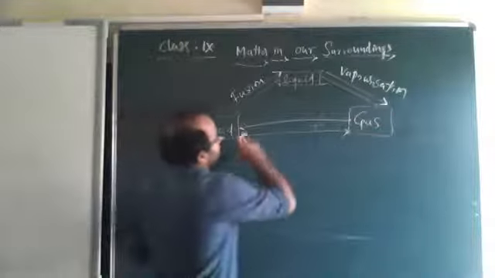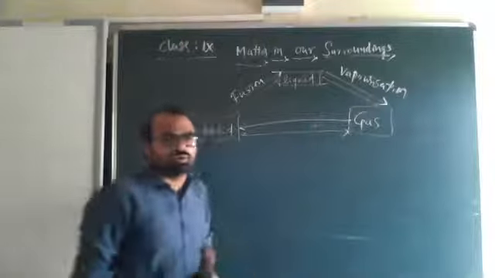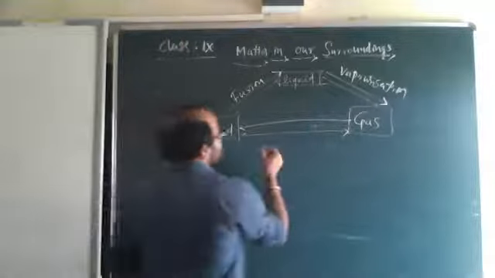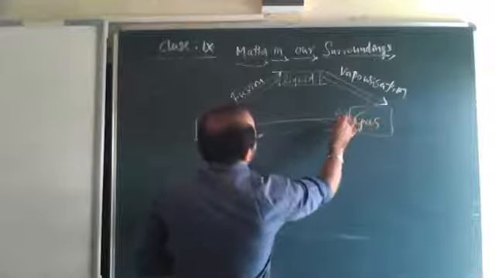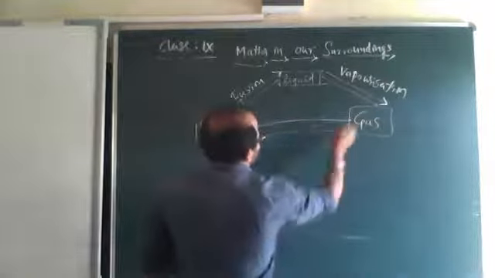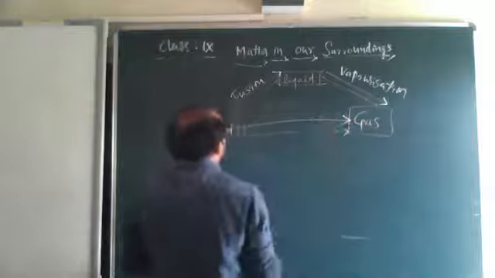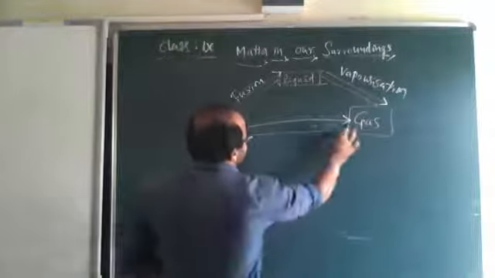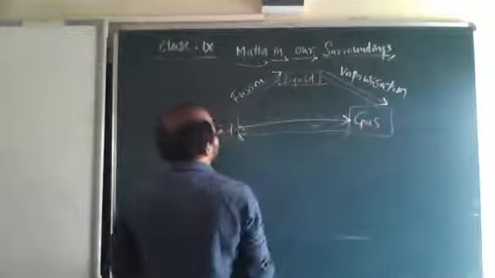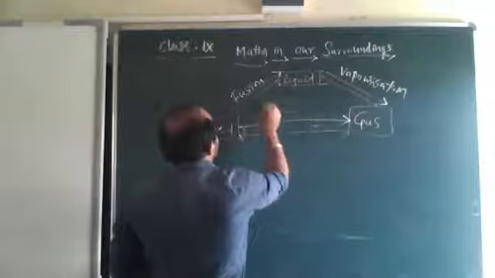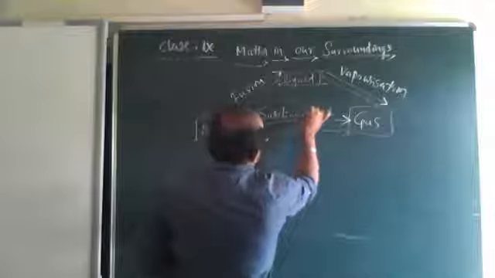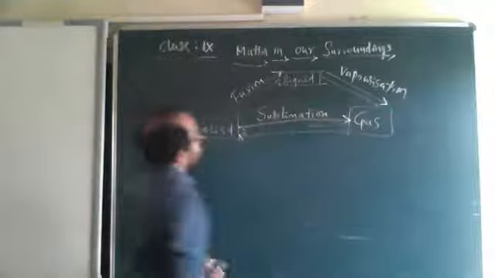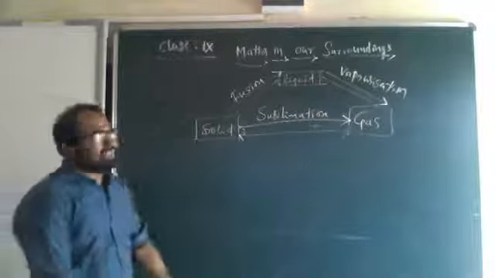And see, solid to gas or gas to solid, the third process, we call it sublimation. Directly solid to gas or gas to solid, we call it sublimation. So, what is sublimation?